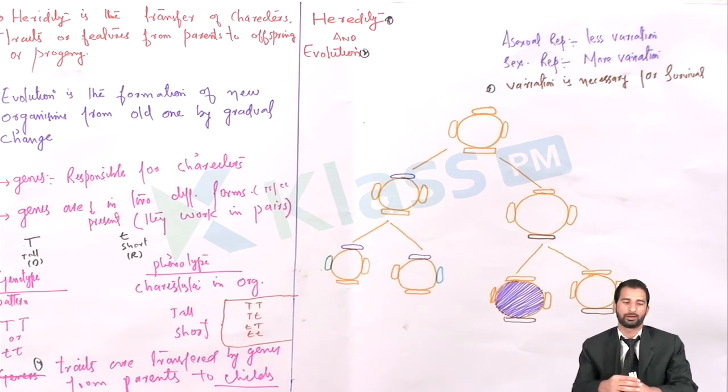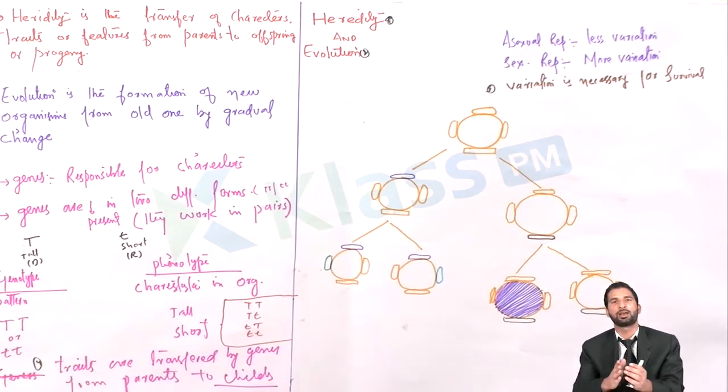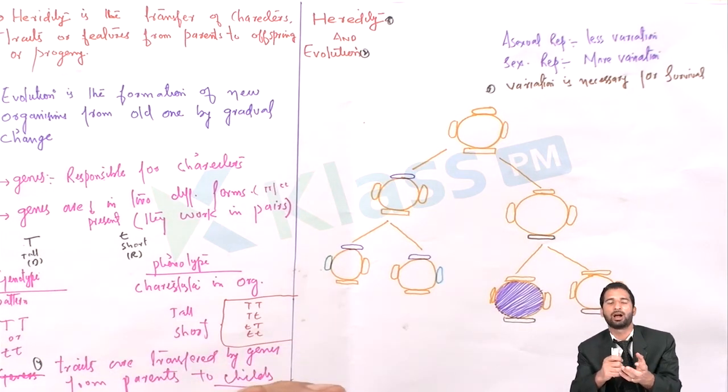What is heredity then? We have to define it here. Heredity is the transfer of characters, or transfer of features, or transfer of traits from parent to offspring, especially during sexual reproduction. So these are characters which are inherited by an offspring from his or her parents. What are those characters? What is the source of the characters? How are those characters transferred? What are the ways by which those characters or traits are transferred from one generation to another, or from parents to the offspring?